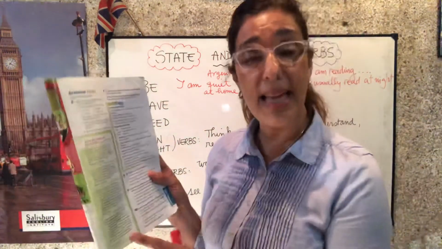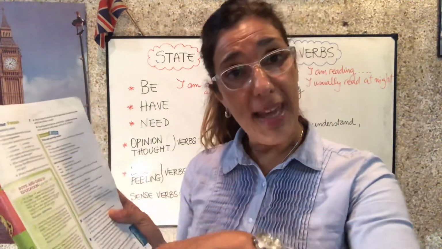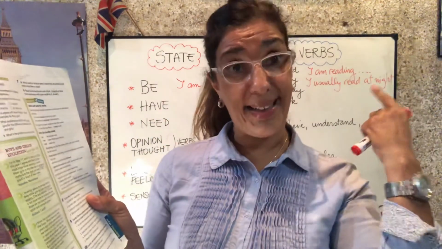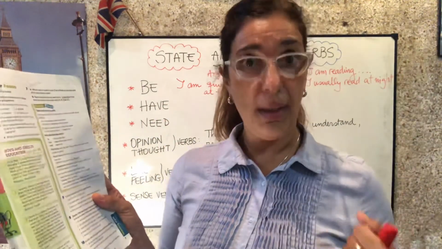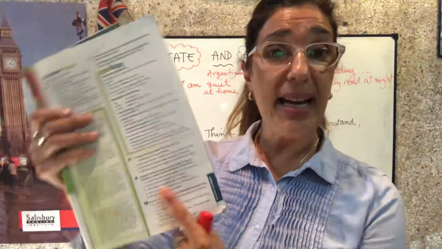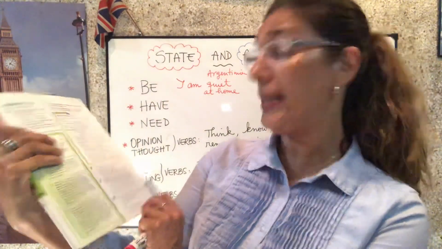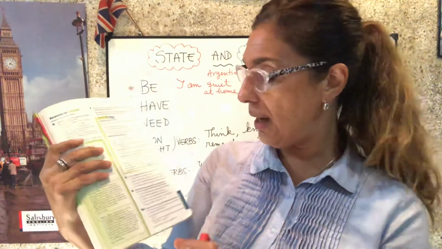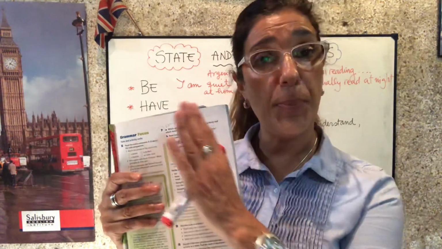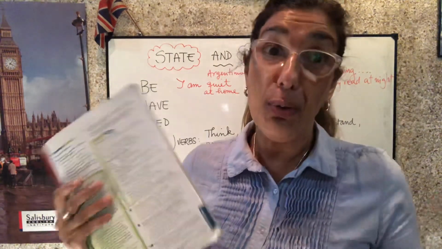So these are examples of the same verbs that can be used both in the stative form or in the active or in the action form. Is this clear? Well, I'm going to ask you to do these activities, activity 8, 9, and hopefully 10. We'll see what I'm going to ask you to do. But I wanted to explain to you the difference between state and action verbs or activity verbs. Okay, I hope you have understood.